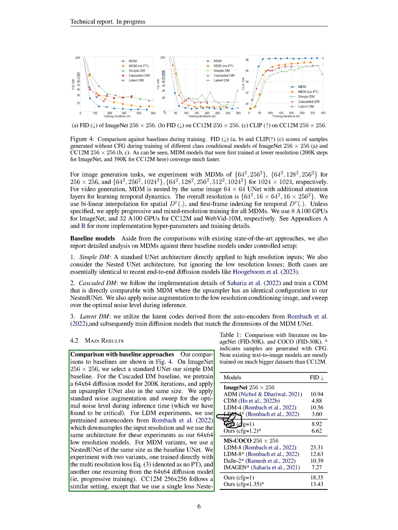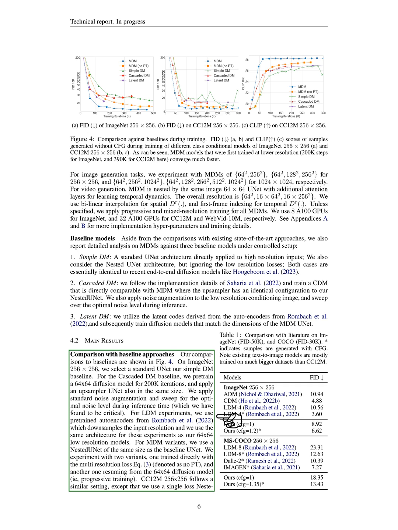We compared these models on ImageNet with 256 by 256 resolution. For the simple DM, we used a standard UNet. For the cascaded DM, we trained a 64 by 64 diffusion model for 200,000 iterations and applied an upsampler UNet of the same size. We also applied standard noise augmentation and adjusted the noise level during inference for optimal results.